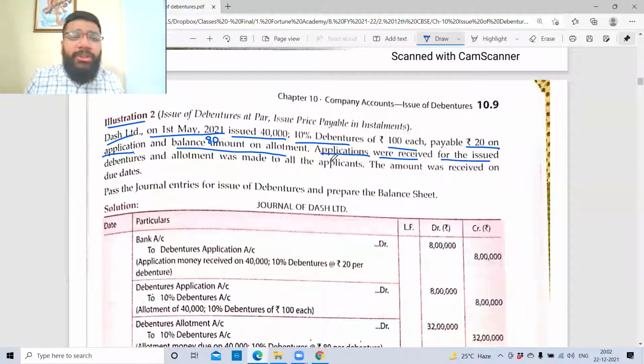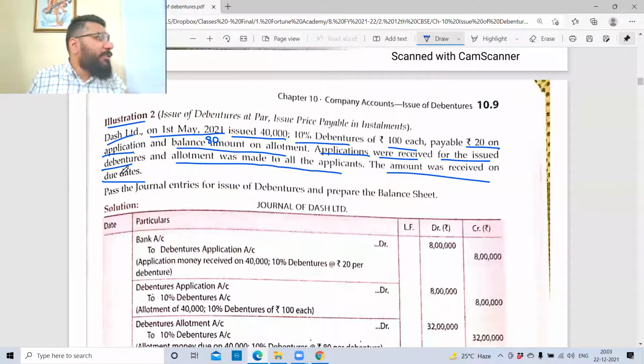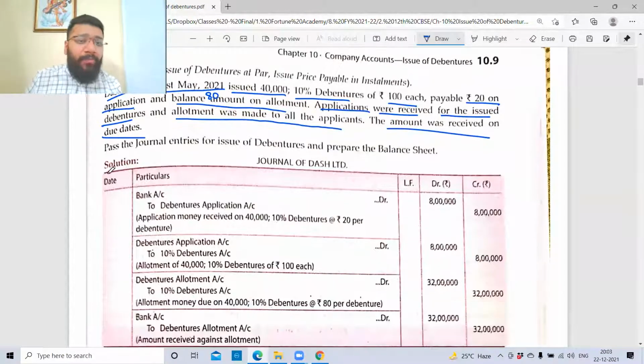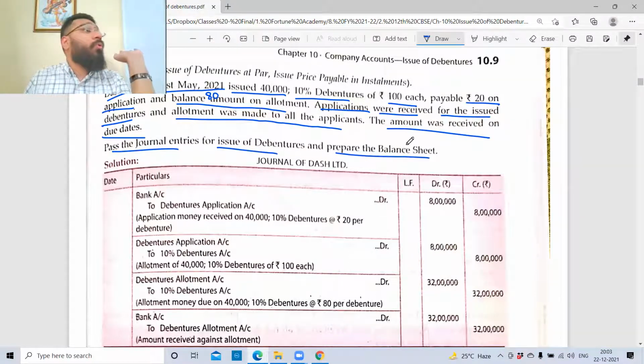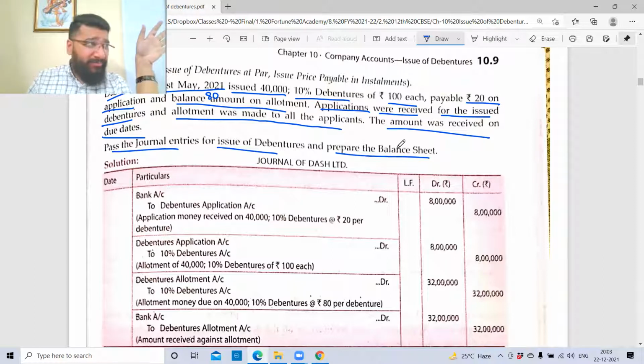Applications were received for the issued debentures and allotment was made to all the applicants, which means the subscription was at par. The amount was received on the due dates as promised. So there is no default, there is no forfeiture. Now, pass the journal entries for issue of debentures and prepare the balance sheet. Which format of balance sheet? New format, vertical format.